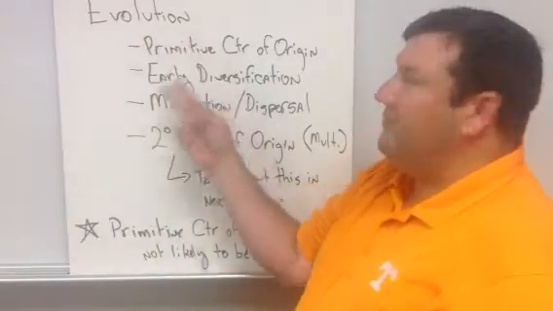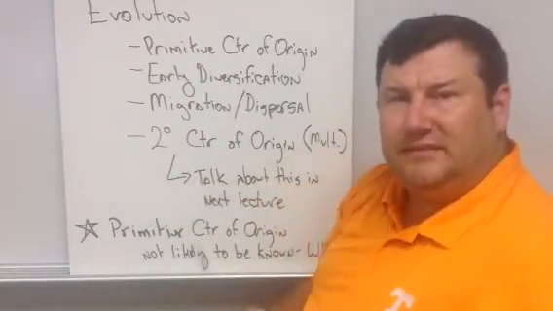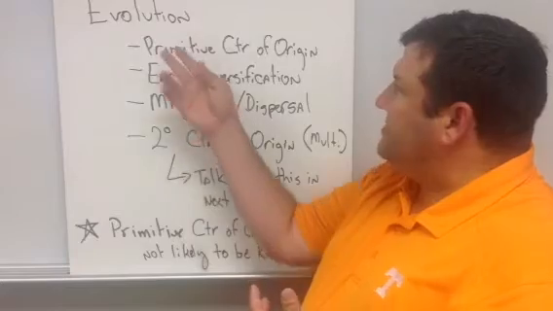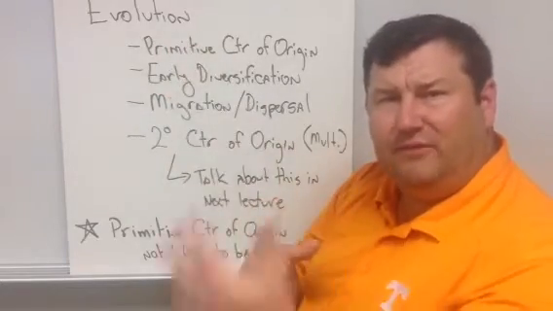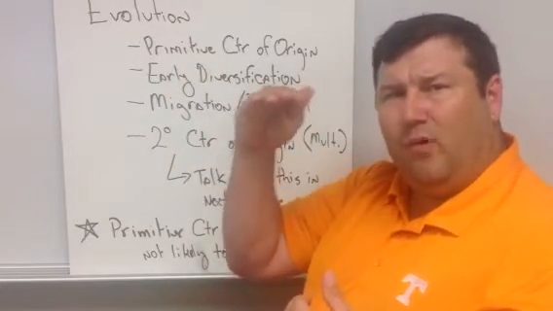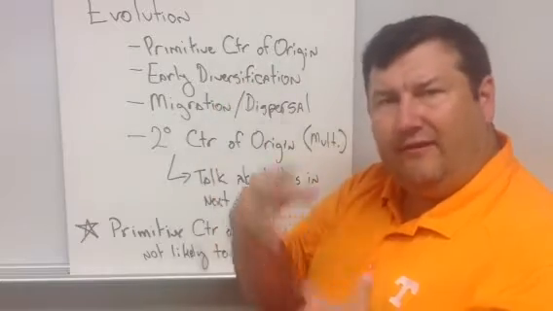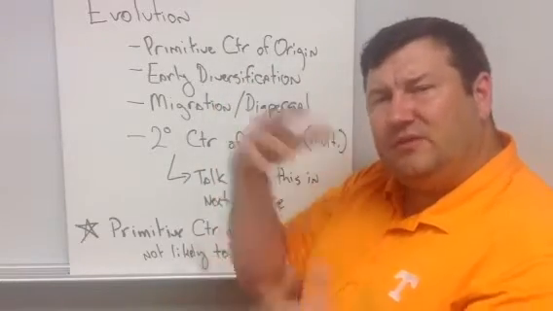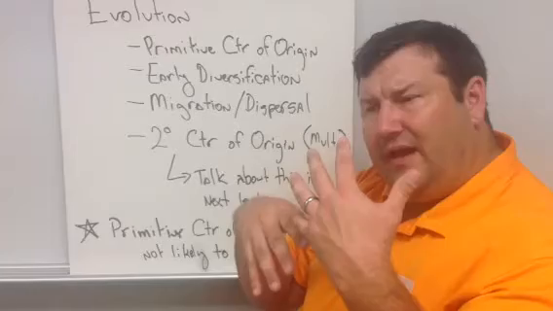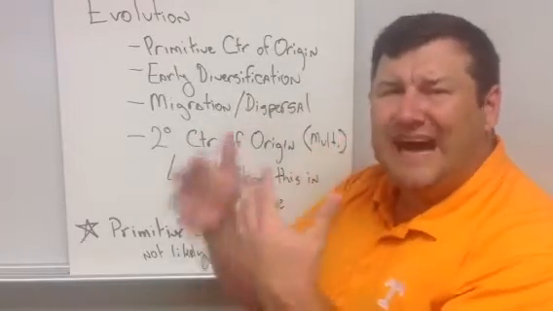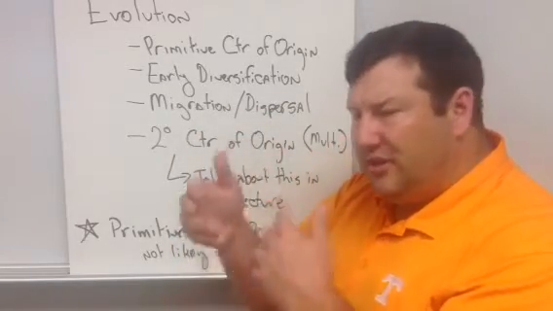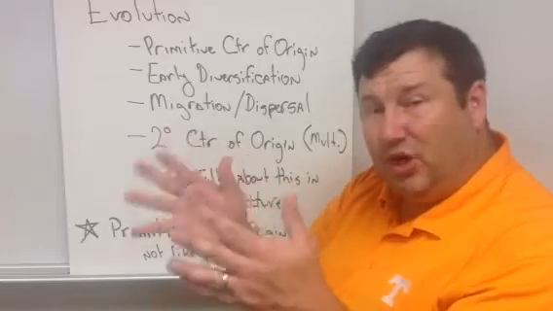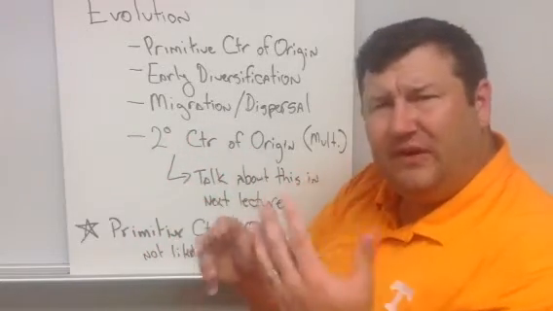So when we talk about the evolution of the grasses, what we need to think about is that there are phases to that evolution. It's not like it just went from one kind of grass to another kind of grass and jumped across, but that there was a change that occurred over time. And that change is sometimes very sharp and distinct, and sometimes it's very gradual.